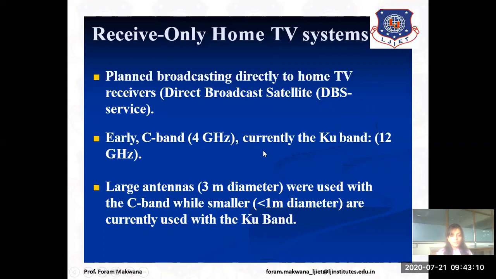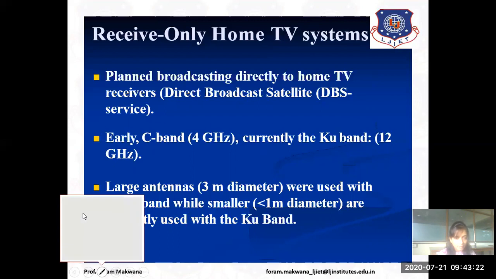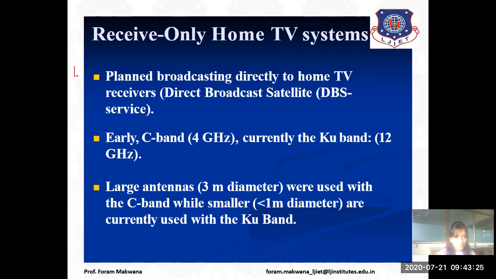As we know, there are different microwave bands like L band, C band, S band. Let me write L, S, C, X, KU, K, and K. So these are different microwave bands which are identified with the help of their frequency range.